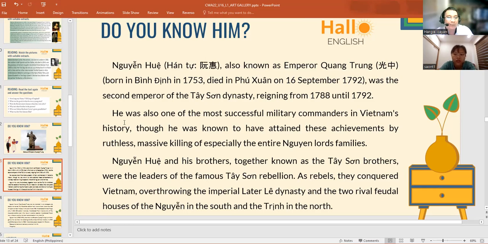He was also one of the most successful military commanders in Vietnam's history.